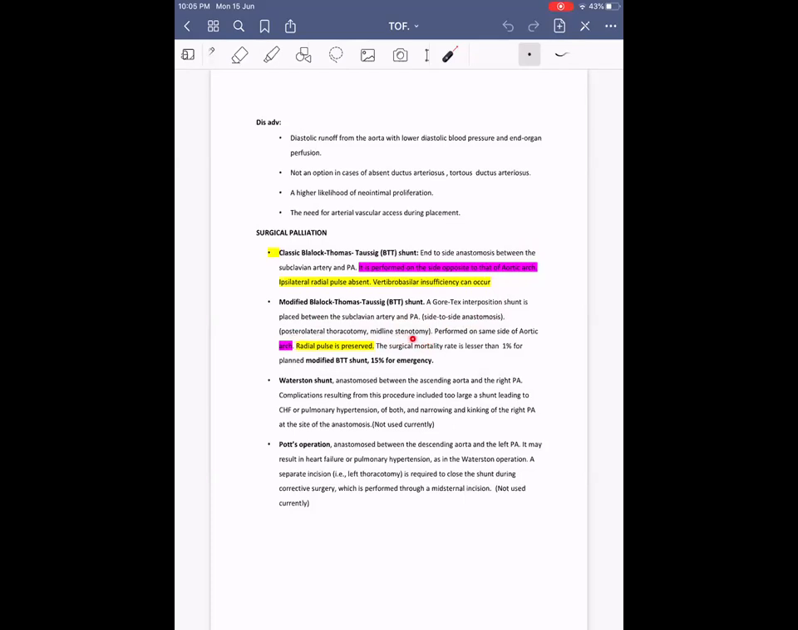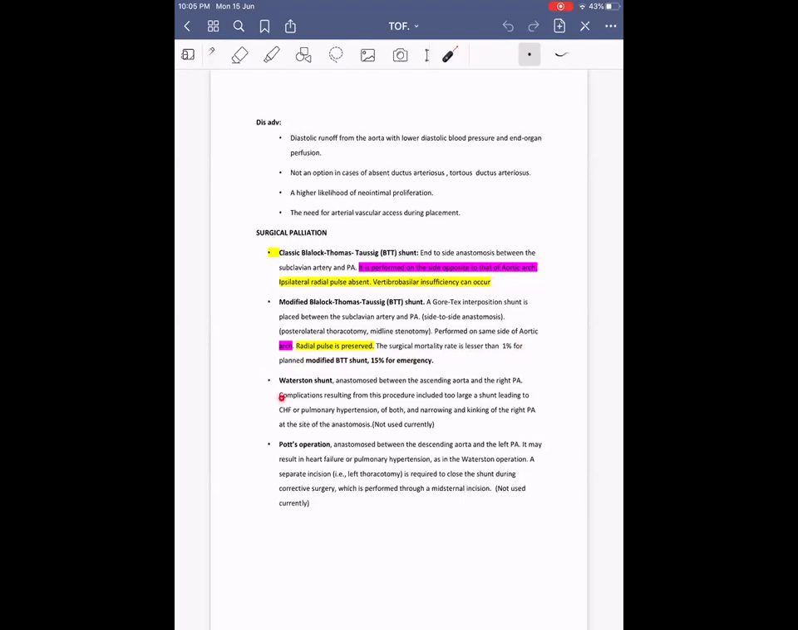This is the area where we have to look for a scar if there is a history of any shunt surgeries. It is performed on the same side of the aortic arch. The radial pulse will be preserved, and there is no risk of vertebrobasilar insufficiency. The important thing to remember is the surgical mortality is less than 1%. However, if it is a planned modified BT shunt, then it is 15% for periprocedural mortality.